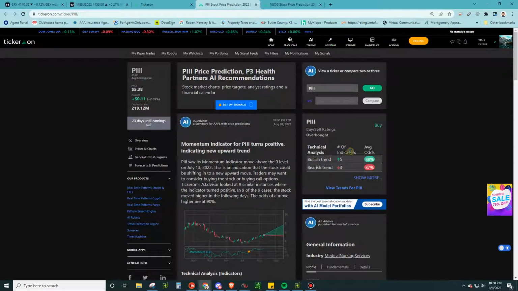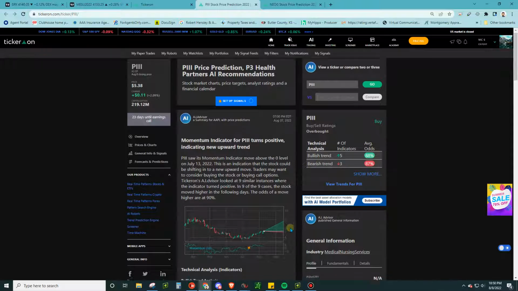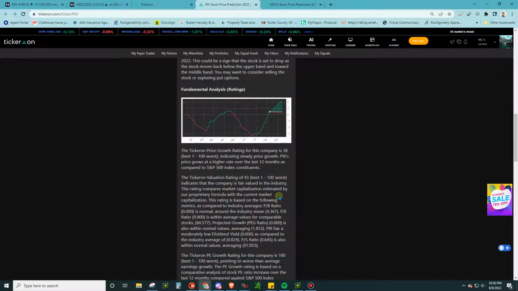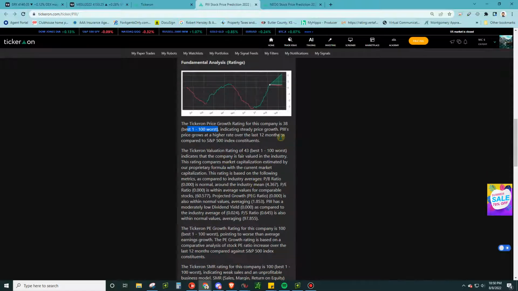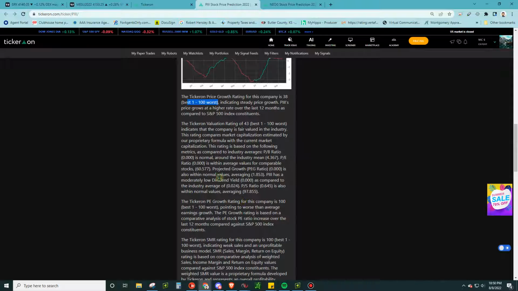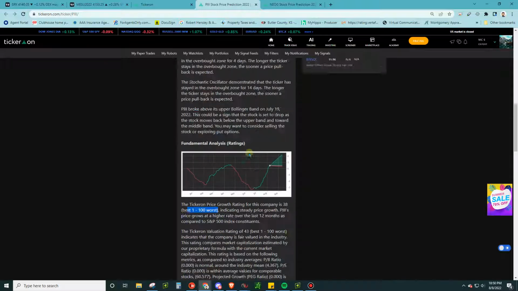Okay, then you've got a nice little summary of everything. So you got bullish trend 5, 88% odds, bearish trend 3, 87% odds. We can look at more of that. And if you want to look at fundamental analysis, Tickeron actually has a nice little scoring system for fundamental analysis. So you can see the price growth 38, which is 1 out of 100, in the upper half, almost in the upper quartile. And then you got Tickeron valuation rating, which is 43. Again, the same kind of thing, upper half of its peers, essentially. So you're buying a pretty decent company here.